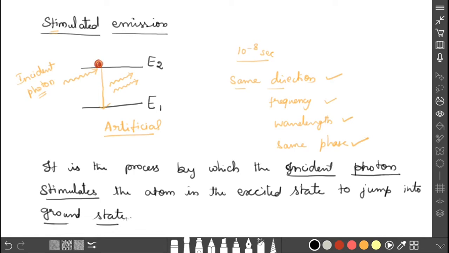So what is the result of this process? It produces two photons, and both are identical. In what way are both identical? They are emitted in the same direction, and have the same frequency, wavelength, and also the same phase. This is what you have to understand when radiation interacts with matter. I hope you understand everything.